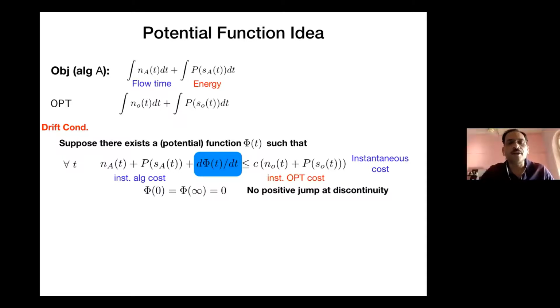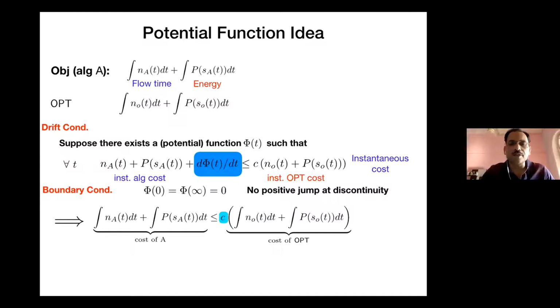Moreover, the function phi also satisfies these two properties. For the moment, I have no idea what this function is. I'm just saying, suppose such a function exists, then I can say something interesting. Suppose before any job arrives, phi of 0 is 0, and after all jobs are processed, phi of infinity is also 0. So the system starts at rest and ends at rest. And in between, there is no discontinuity, or at a discontinuity, phi of t does not increase. If it decreases, I'm okay. This condition is called the boundary condition. So the rest condition and the no jump condition are called the boundary conditions.